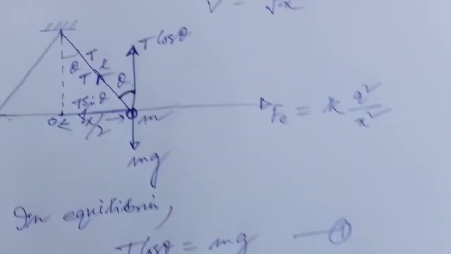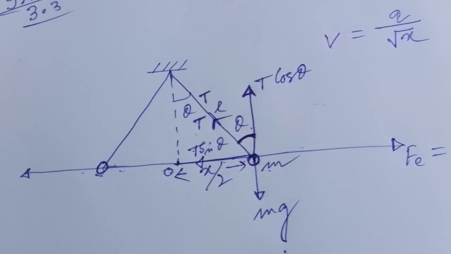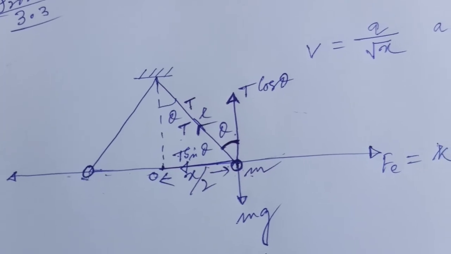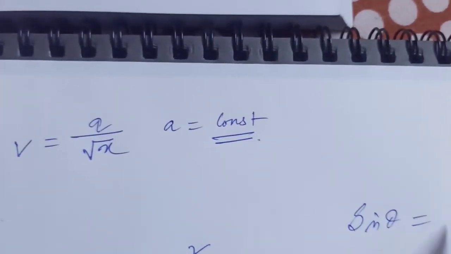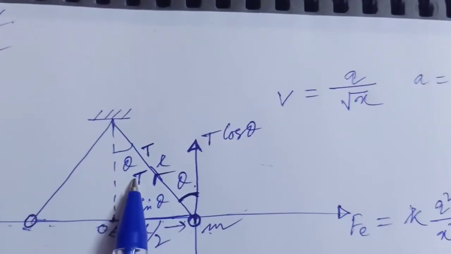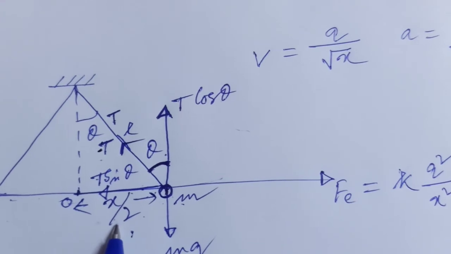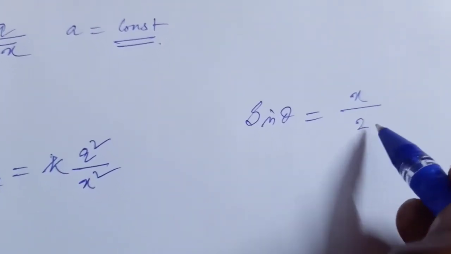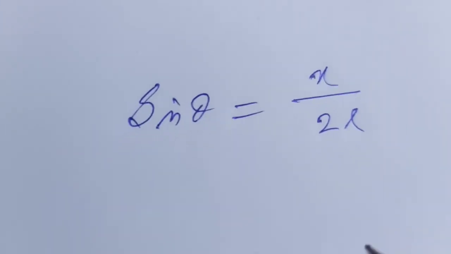बाप रे क्या न्यूमेरिकल्स है भाई. And then you have to calculate the value of sin theta. So sin theta equal to, this is theta, so this is perpendicular, perpendicular equal to x by 2 and hypotenuse is L, so sin theta equal to x by 2L.